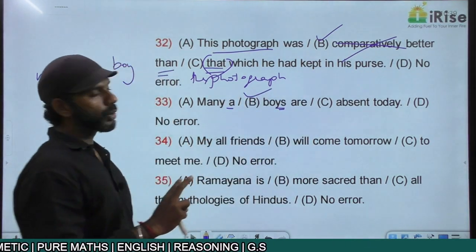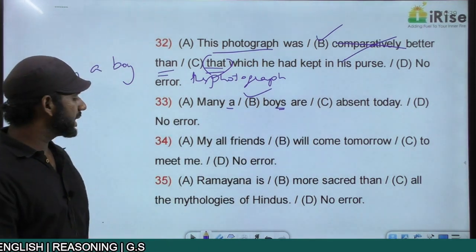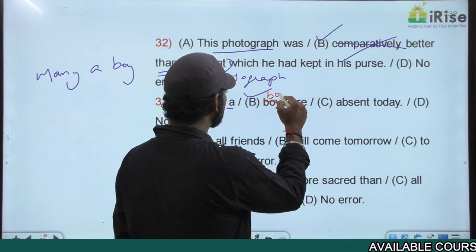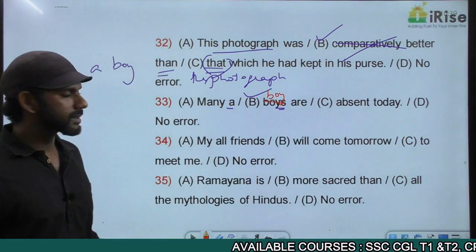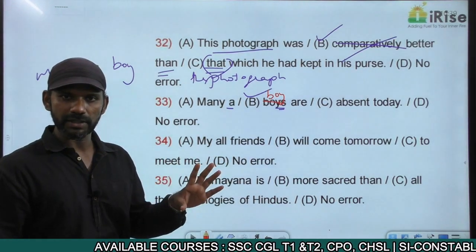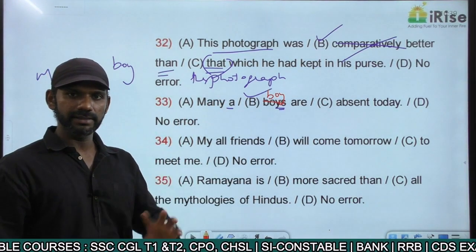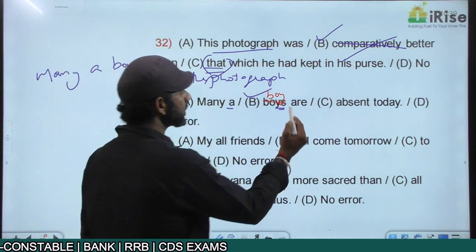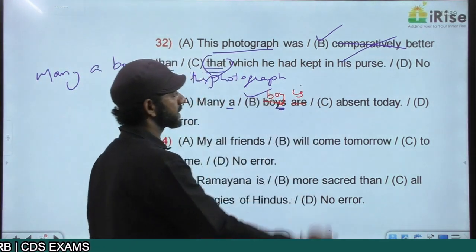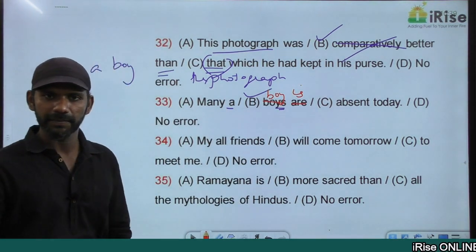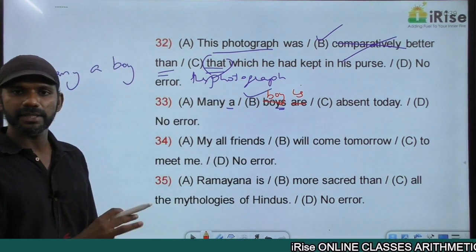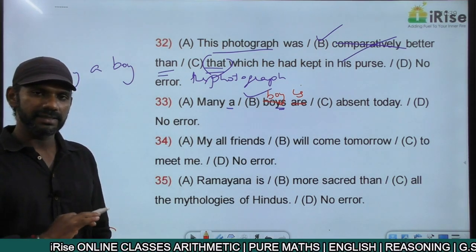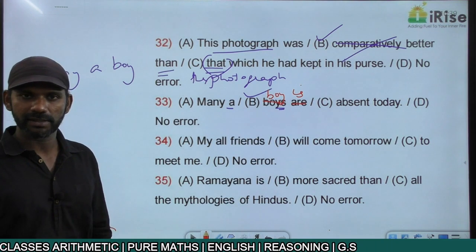In fact, there are two errors in part B. "Many a boys" is a wrong usage. It must be "many a boy." In "many a boy," many is a determiner. Forget about it. The noun here is boy, singular. And if the noun is singular, the verb must also be singular. Are is plural, so it cannot be are, it must be is. There are two errors in part B. So, "many a boy is absent today." And that's the same as "many boys are absent today." The same meaning expressed in two different forms.